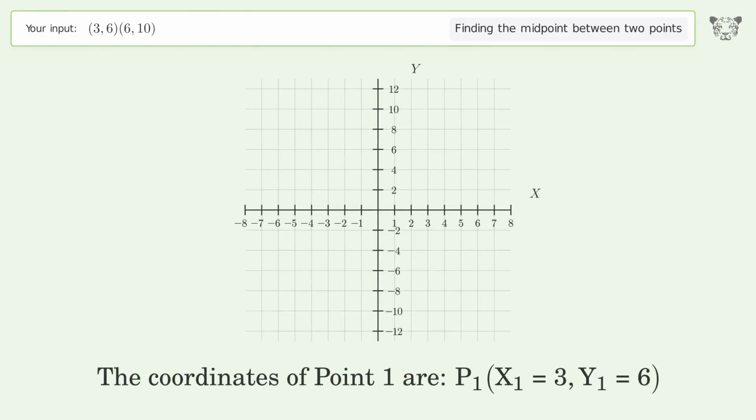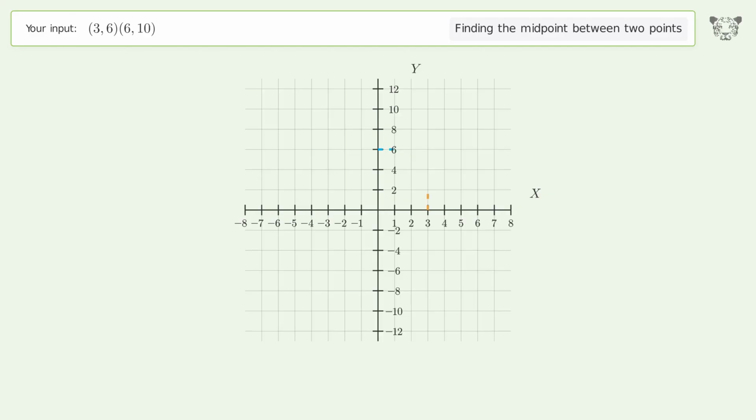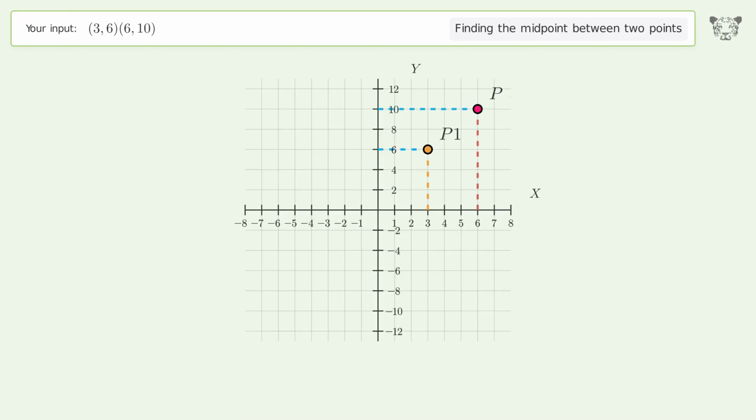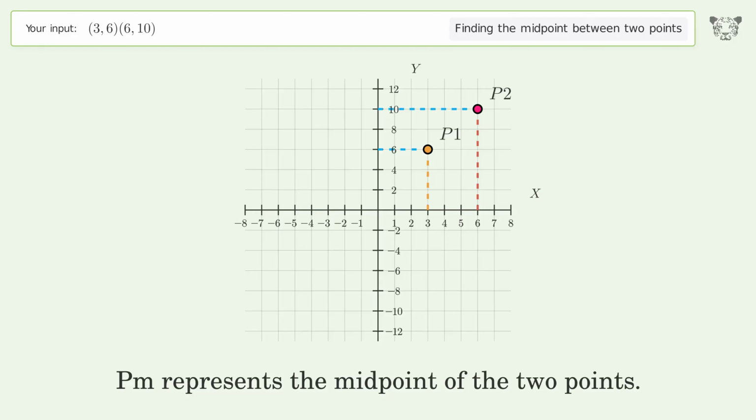The coordinates of point 1 are x1 equals 3, y1 equals 6. The coordinates of point 2 are x2 equals 6, y2 equals 10. PM represents the midpoint of the 2 points.